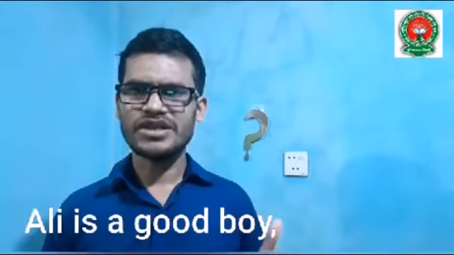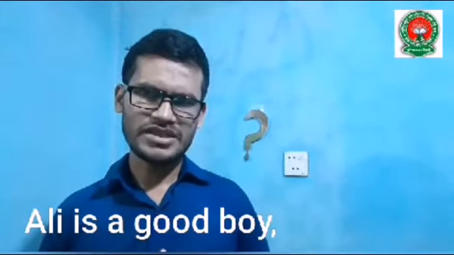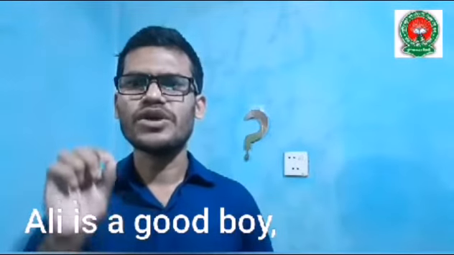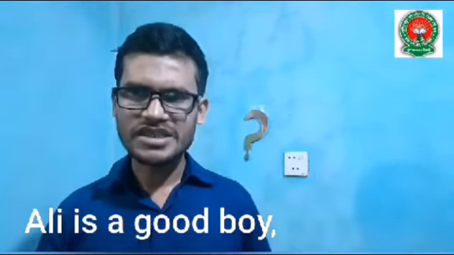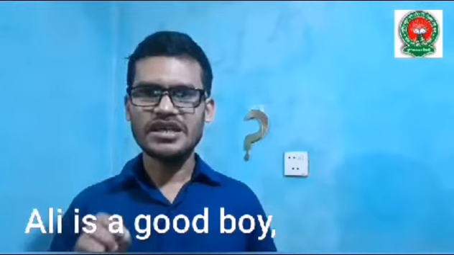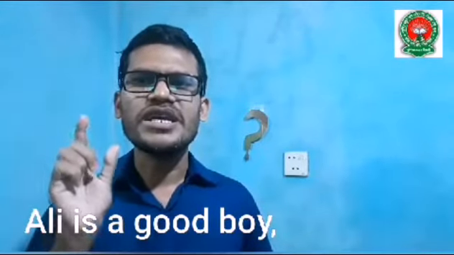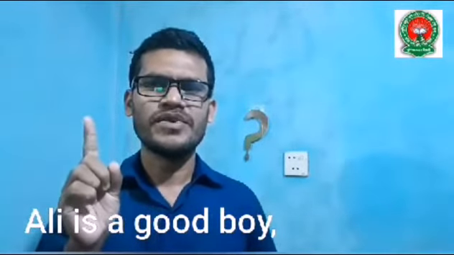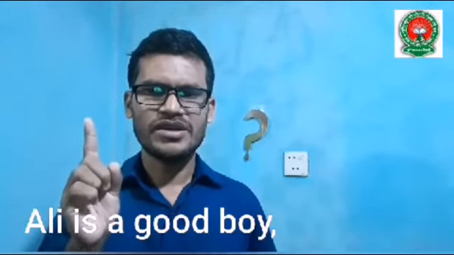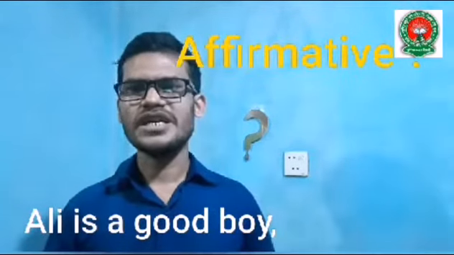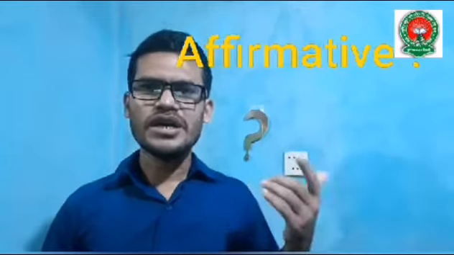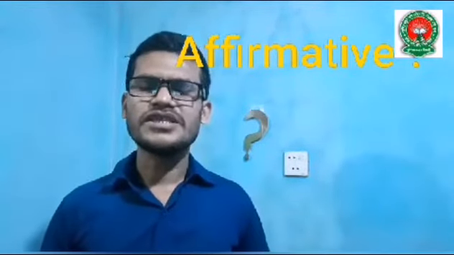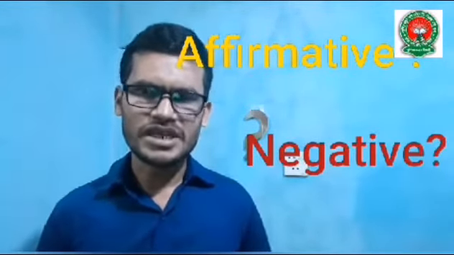First of all I have to write down the given sentence. Then I have to put a comma after the sentence. Then I have to write the auxiliary verb is. Then I have to check whether the given sentence is affirmative or negative.